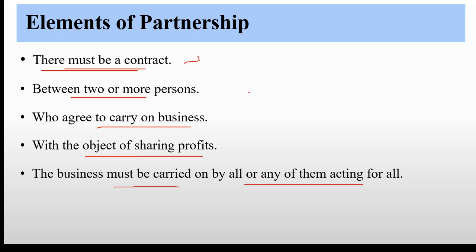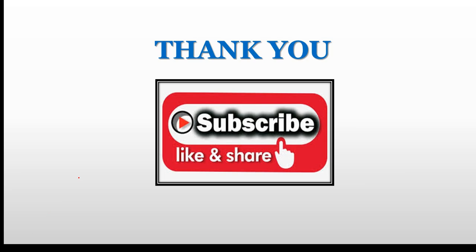So I hope you have understood the definition of partnership, the introduction of the Indian Partnership Act 1932, the definition as per section 4, what is partner, then firm and firm name, and various elements of partnership.